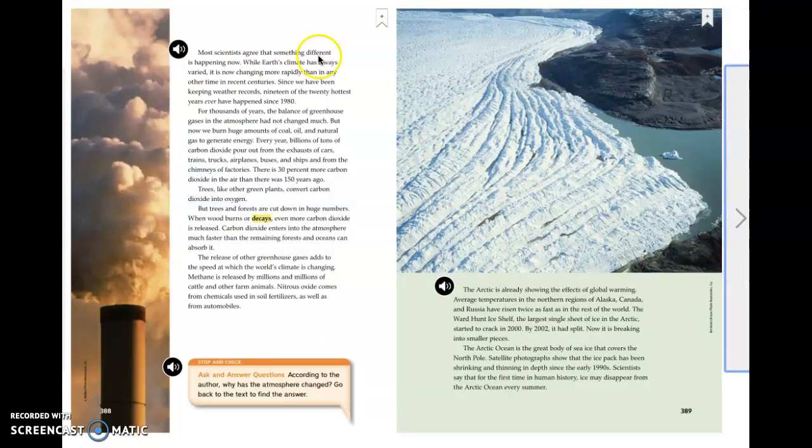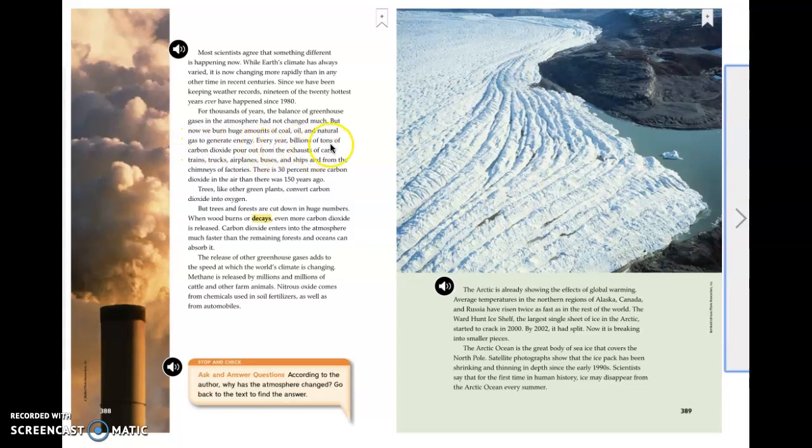Most scientists agree that something different is happening now. While Earth's climate has always varied, it is now changing more rapidly than in any other time in recent centuries. Since we have been keeping weather records, 19 of the 20 hottest years ever have happened since 1980. For thousands of years, the balance of greenhouse gases in the atmosphere had not changed much. But now we burn huge amounts of coal, oil, and natural gases to generate energy.